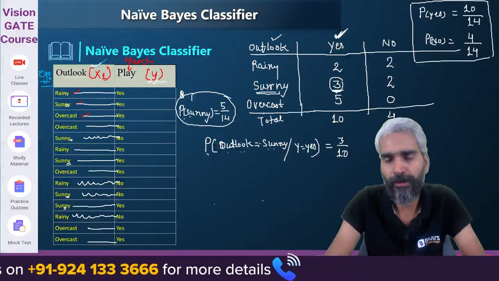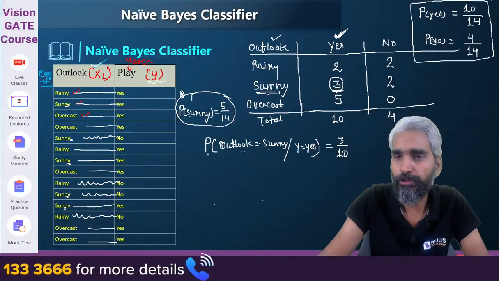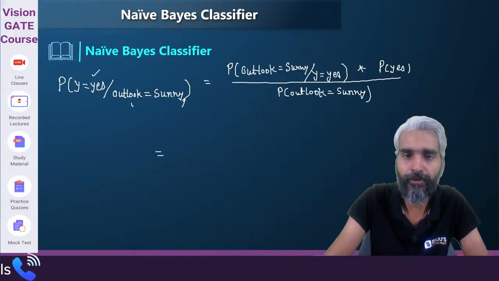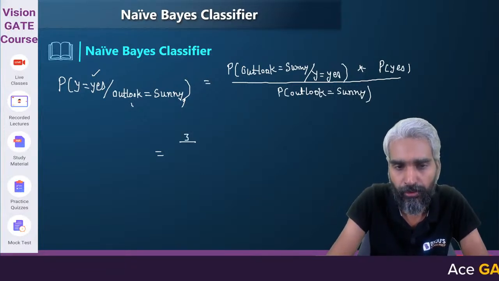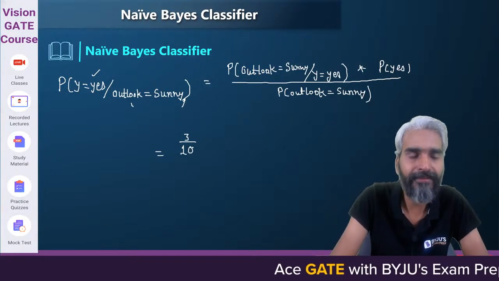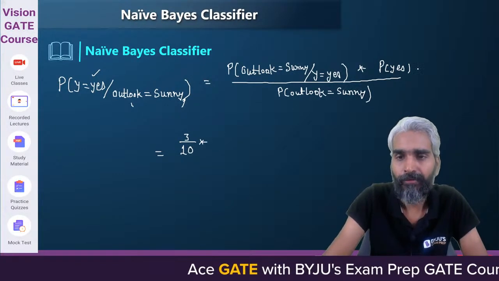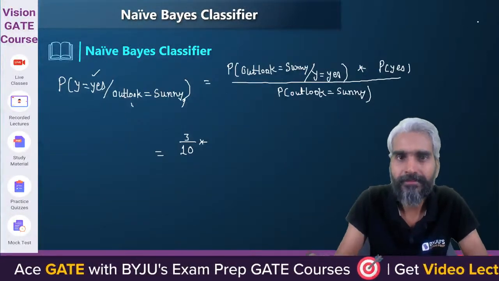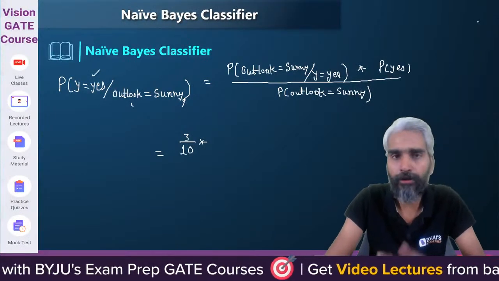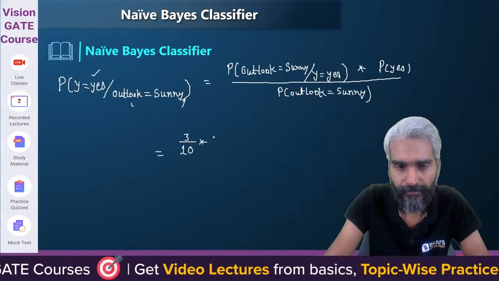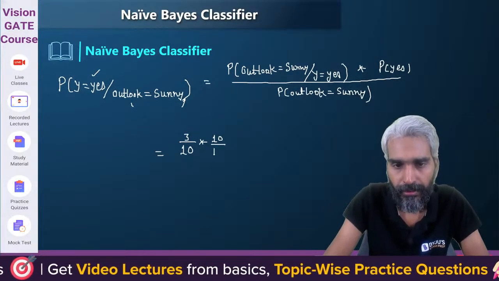So we know this particular probability. We also know the probability of yes. So can we calculate this value? The probability of outlook equals sunny given y equals yes is nothing but 3 by 10. Multiply by the probability of yes. We know the probability of yes is 10 by 14. How many times is the class yes out of the overall classification? It is 10 by 14.